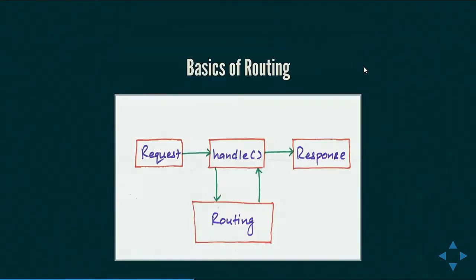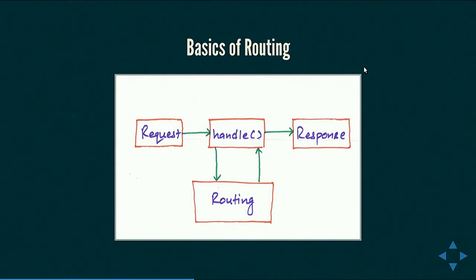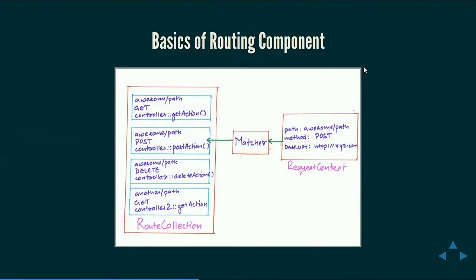So the flow looks like this. Request is sent to handle, which sends the routing process to routing component, which sends the response back. And to see the basics of routing, Symfony provides us with these 3 objects. These 3 objects are needed to do the basic routing.